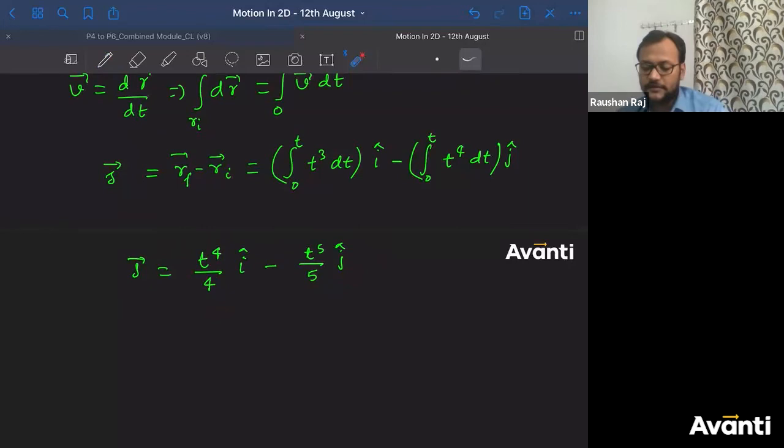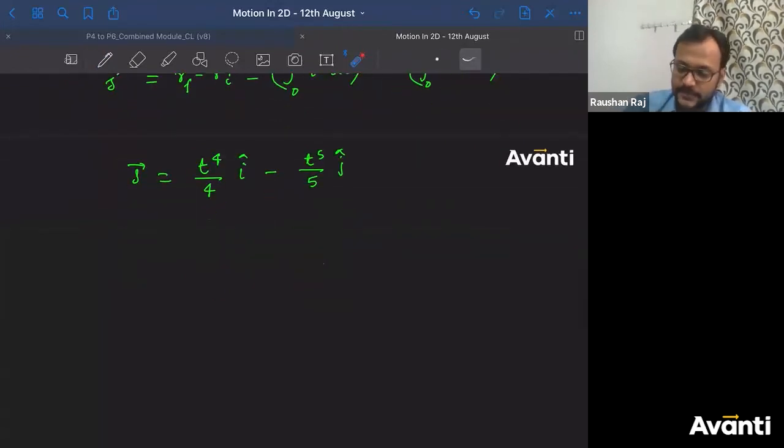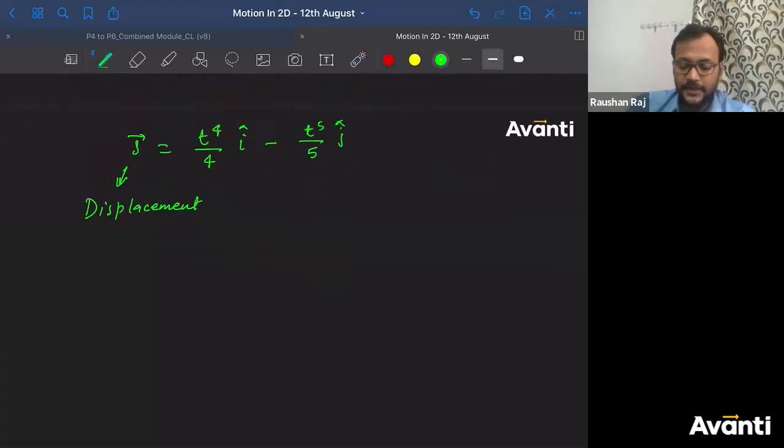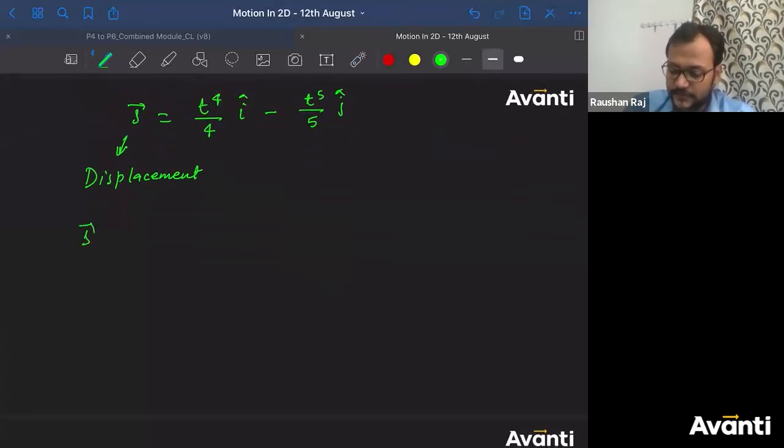Guys, click yes if you have understood this part. Is it clear to everyone? Now the question is to find the displacement. This is nothing but the displacement as a function of time t. Now you have to find the displacement at t equal to 3 seconds. So put the value now. 3 to the power 4 by 4 i cap minus 3 to the power 5 by 5 j cap. So that will be the answer.